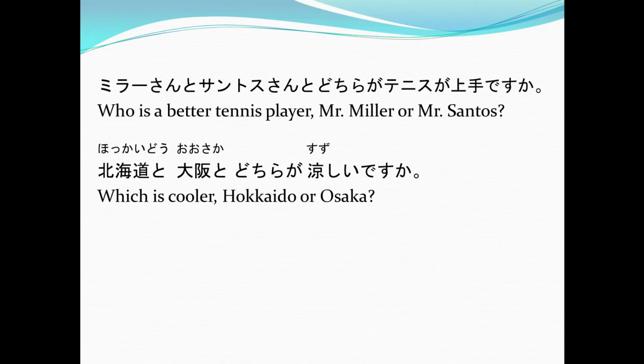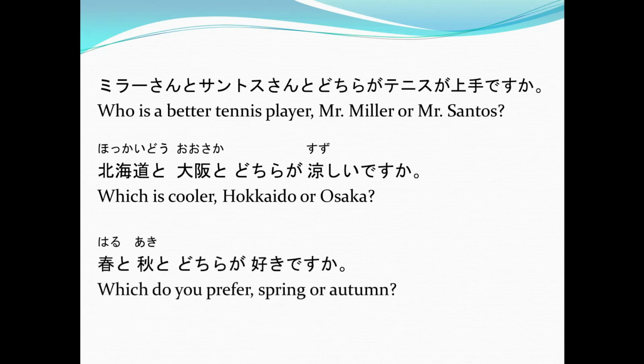Another example for this sentence pattern is Hokkaido to Osaka to dochira ga suzushi desu ka? Again, Hokkaido to Osaka to dochira ga suzushi desu ka? Or which is cooler, Hokkaido or Osaka? And then last example, Haru to Aki to dochira ga suki desu ka? Again, Haru to Aki to dochira ga suki desu ka? Or which do you prefer, spring or autumn?